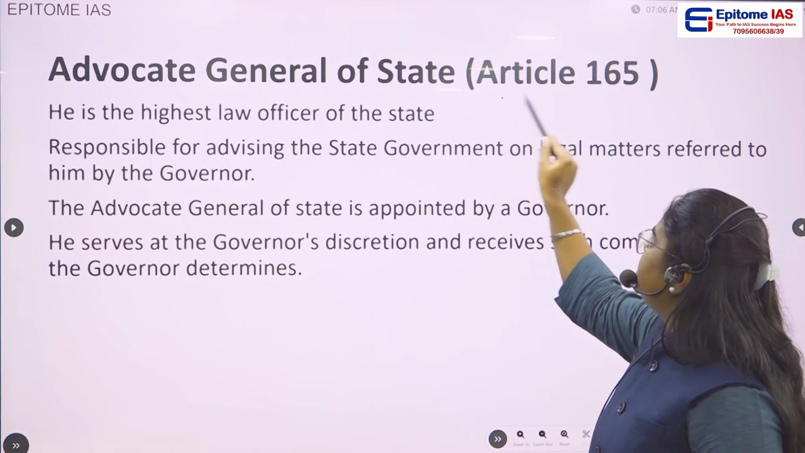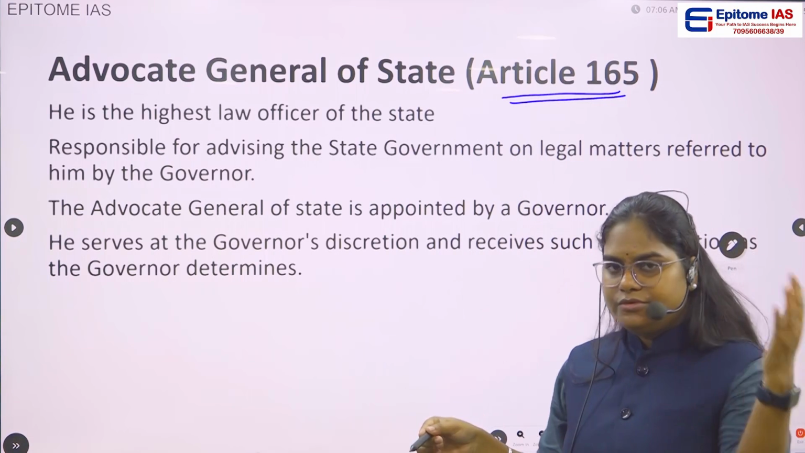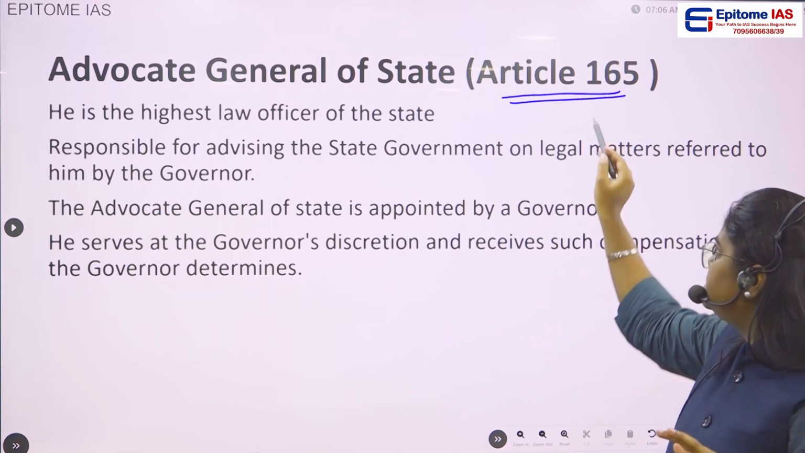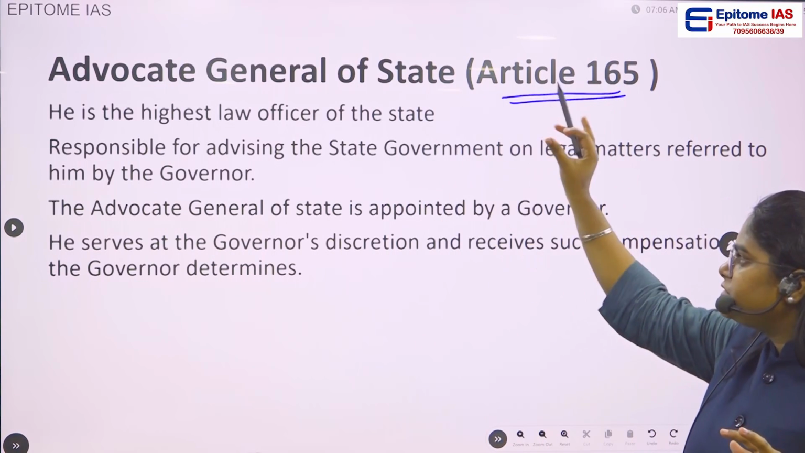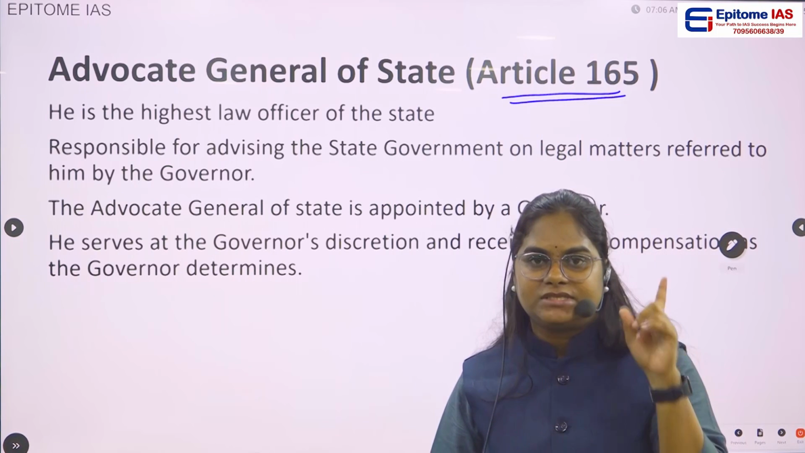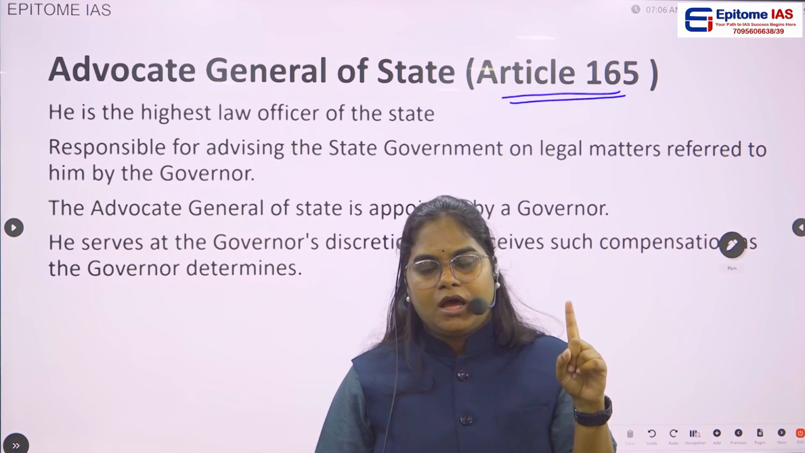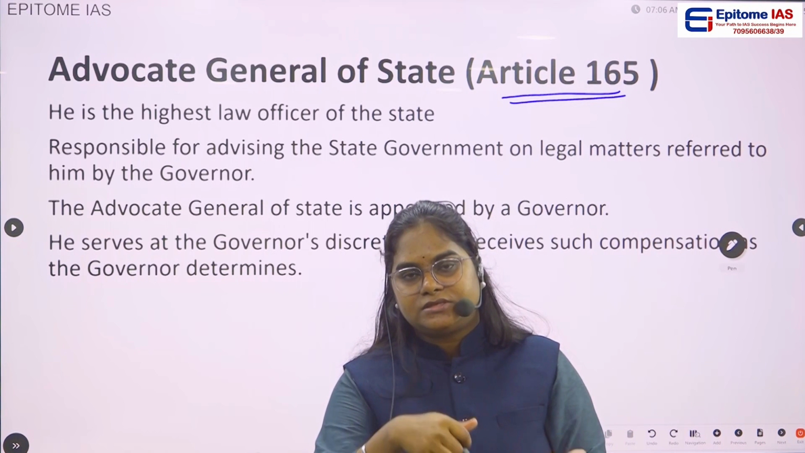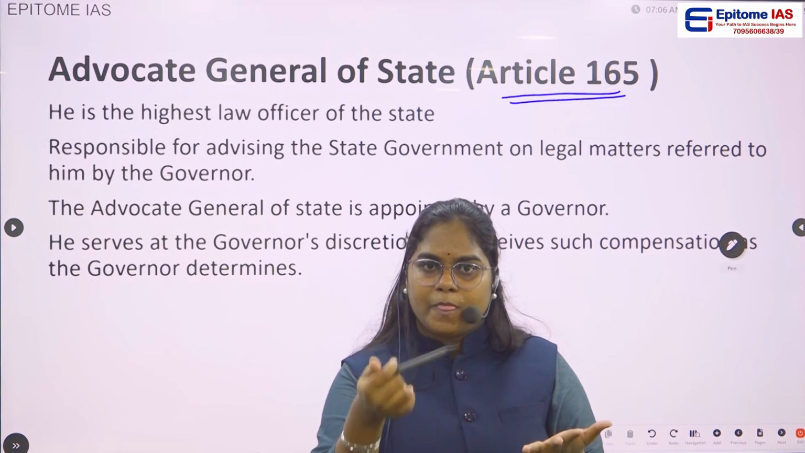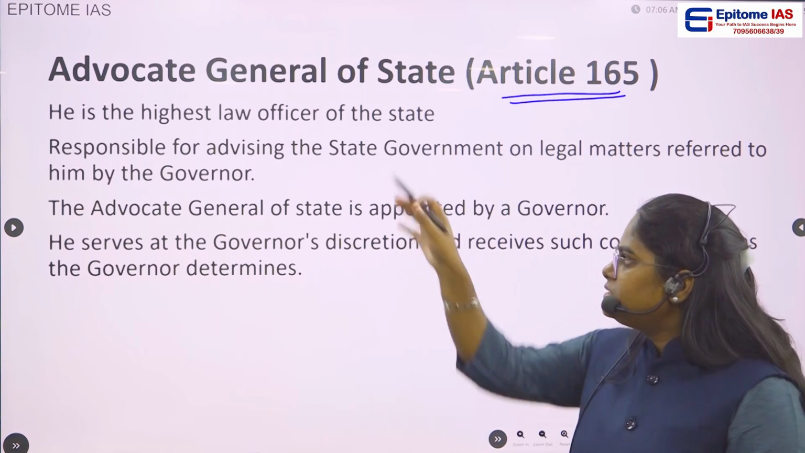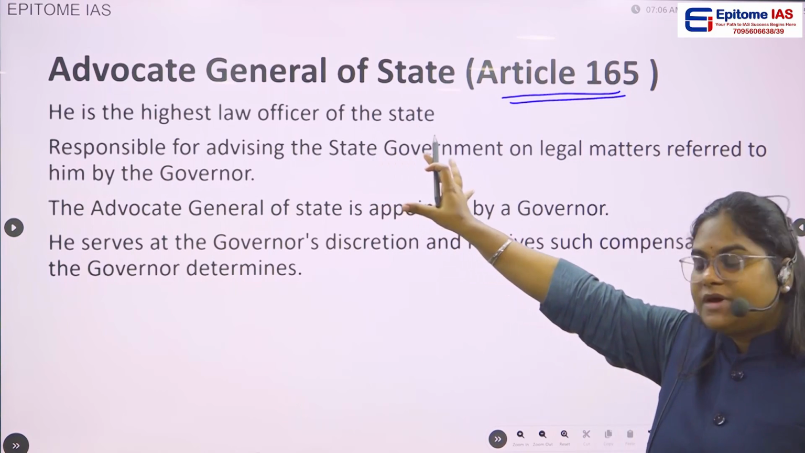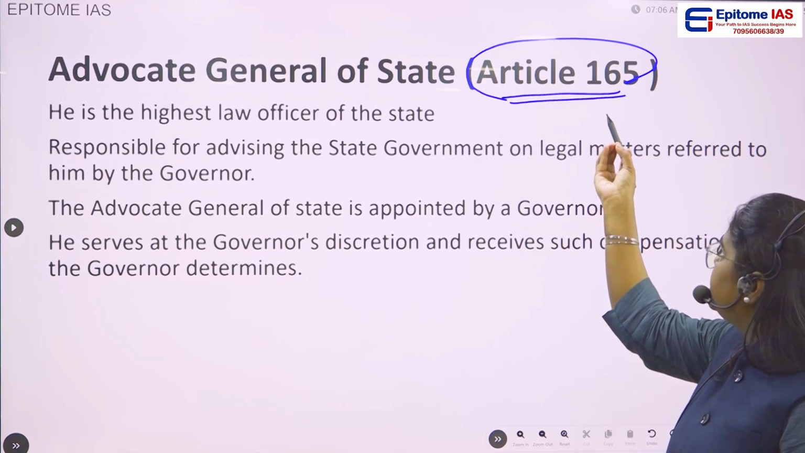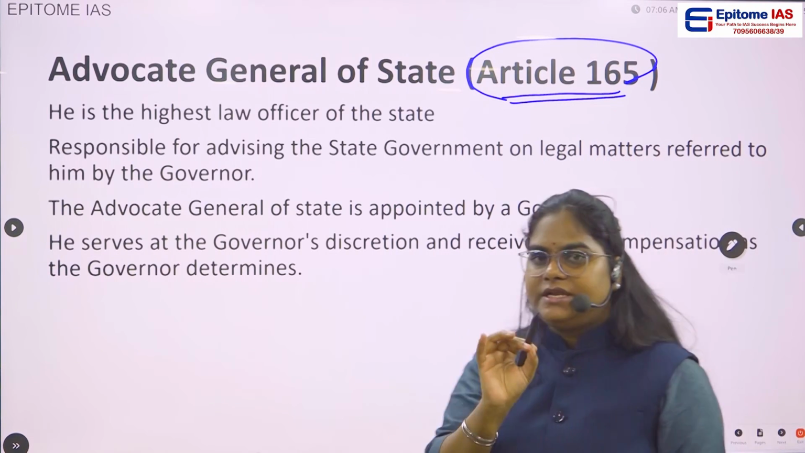Advocate General of a state. We will be reading somewhat about the Advocate General of the state. This particular Advocate General of a state is a constitutional position. The first thing we have to remember is, whenever a post is given, you have to remember whether it is a constitutional post or a non-constitutional post. This is a constitutional post. Why? Because it is directly mentioned in the Constitution of India under Article 165 of the Indian Constitution.